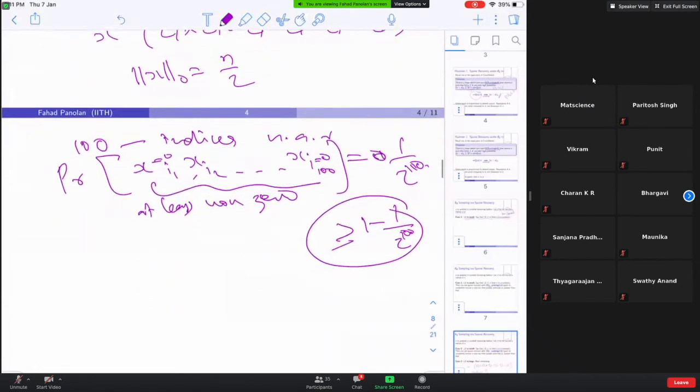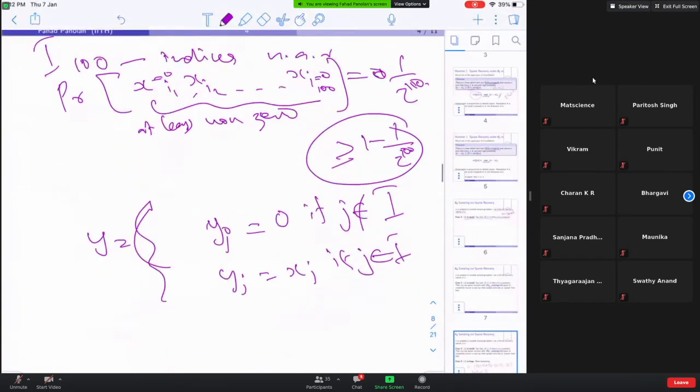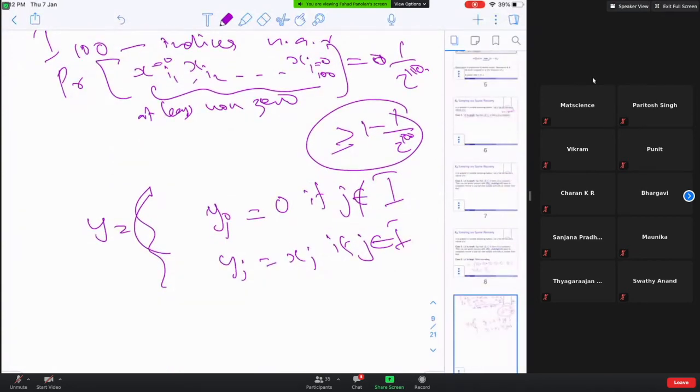Then suppose you construct a vector y, where y_j is equal to 0 if j does not belong to these 100 indices, call it capital I, and y_j is equal to x_j if j is in I. Can you recover y in a streaming setting?